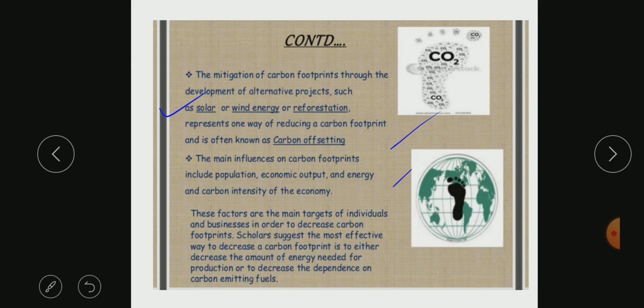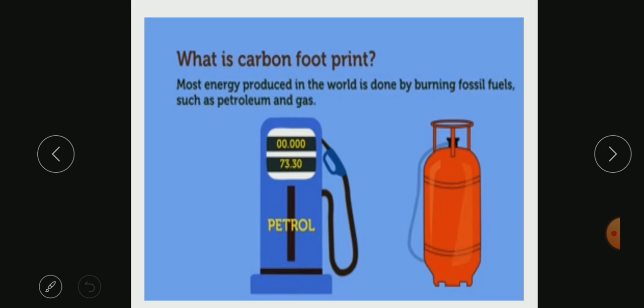So the main influences on carbon footprints include population, economic output, and energy and carbon intensity of the economy. We'll not talk about the economy much over here. We are just focused on carbon footprint, which is the energy produced in the world by burning fossil fuels such as petroleum and gas.